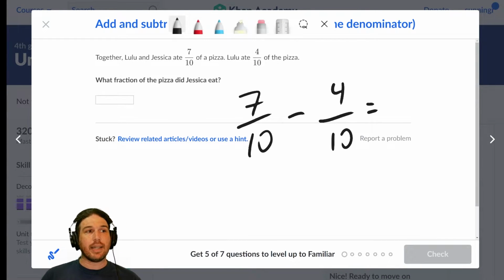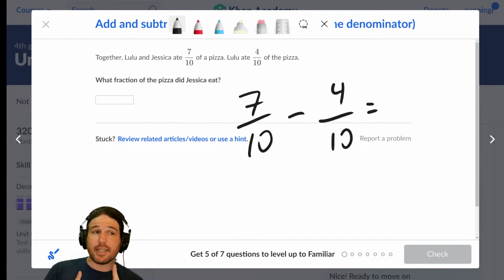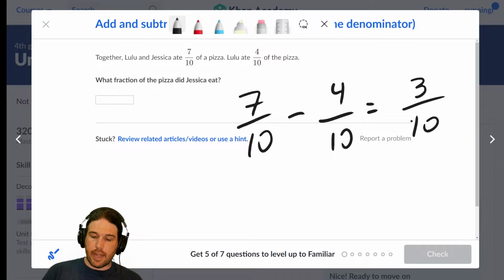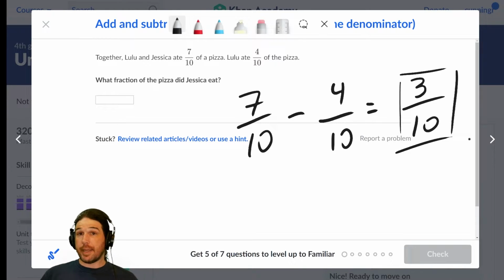We would add, like if we knew that Jessica ate 7 and Lulu ate 4, then we would add them together to find out the total, but that's not what they gave us. They gave us the total minus the amount that Lulu eats. Jessica eats 7 minus 4 is 3/10 of the pizza. Hope that makes sense.